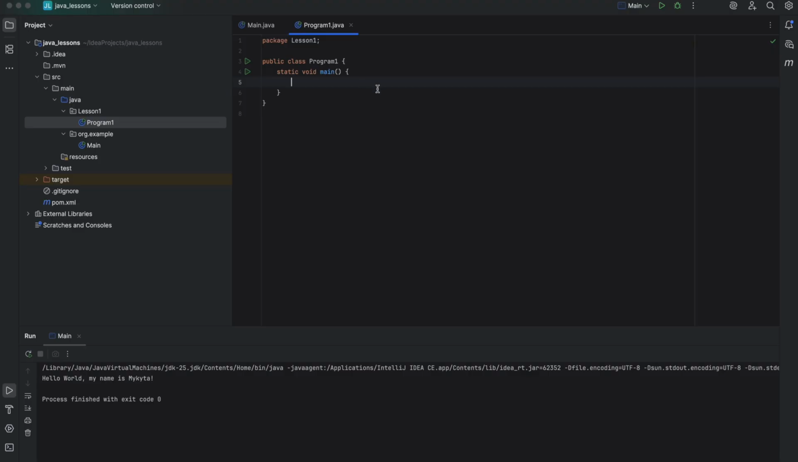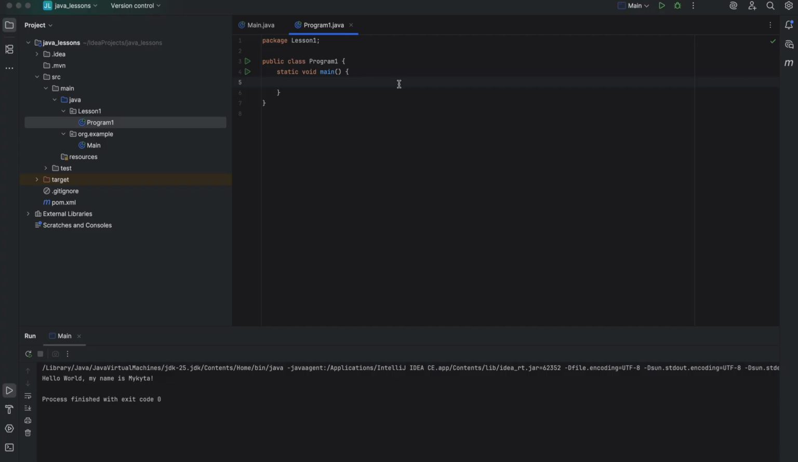The static void main. This is the main method, the starting point of a Java program. Let's break it down. Static means this method belongs to the class itself, not to objects. You don't need to create an object to run it. Void means that this method does not return any value. Main and parentheses, this is the name of the method. Java looks for the method to start program execution. And curly braces are used to define blocks of code.